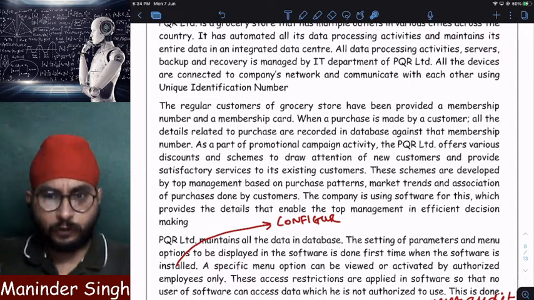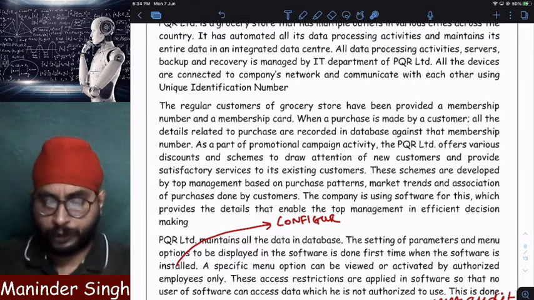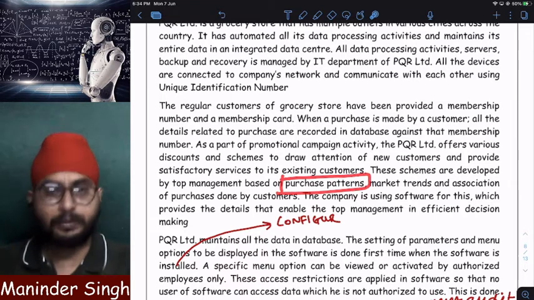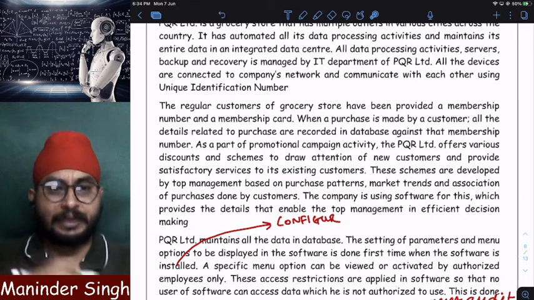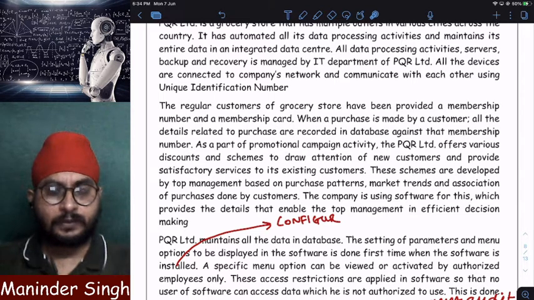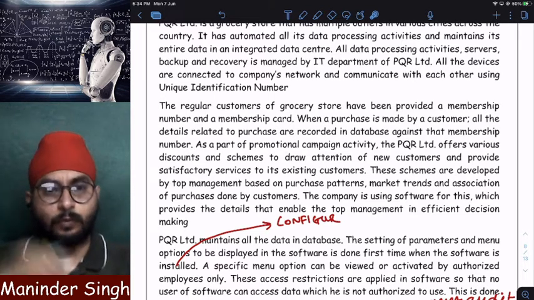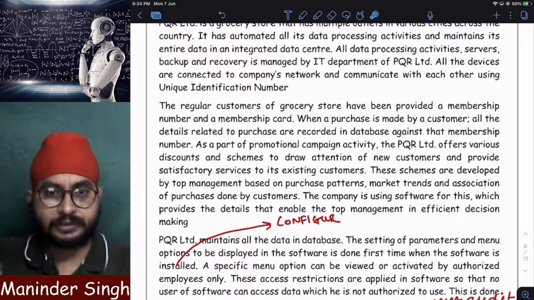It is using a software. I repeat, it is using a software to analyze the purchase patterns of people. Like what am I purchasing on a regular basis? What are people not purchasing? What people are purchasing in huge quantities? What people are purchasing in less quantities?